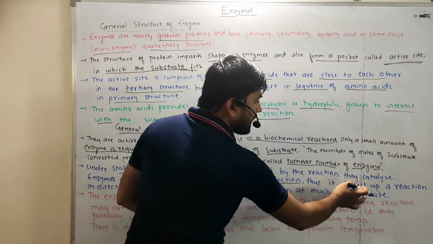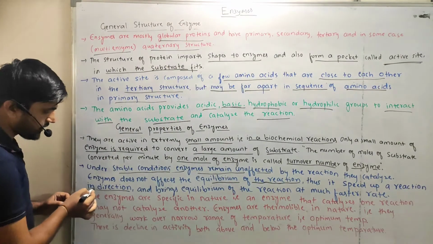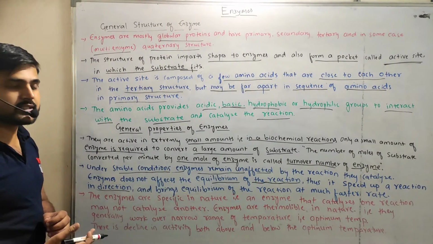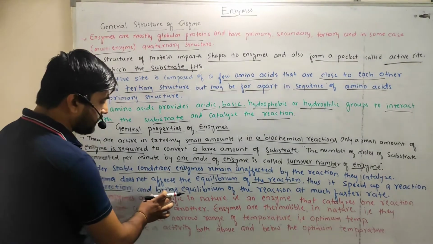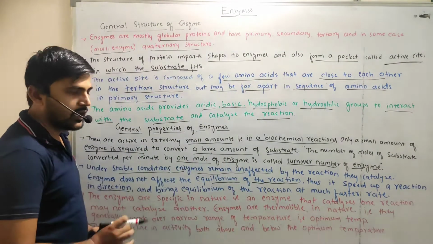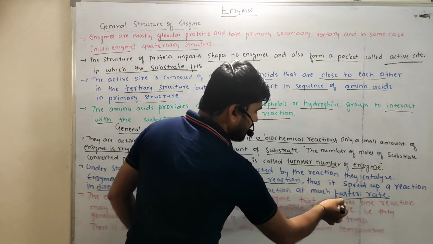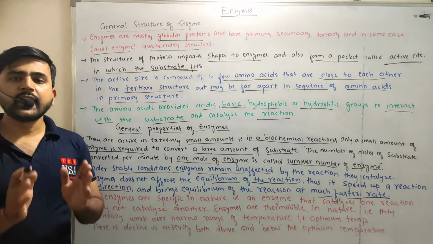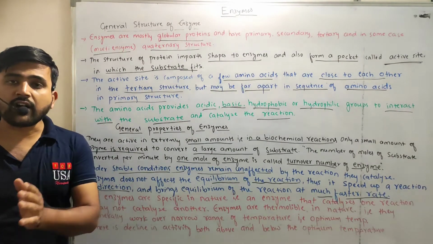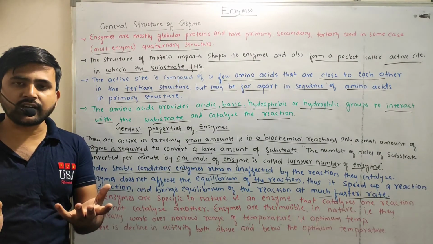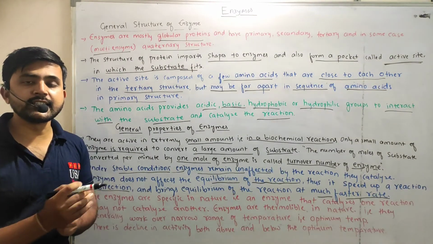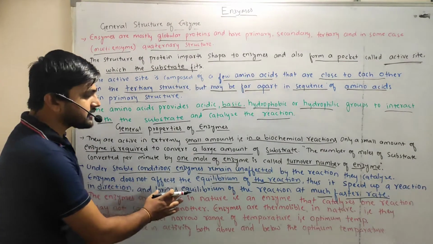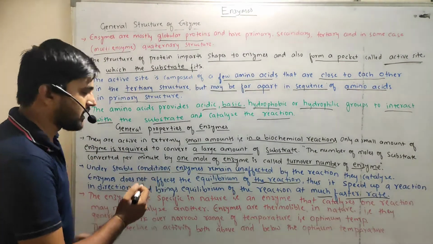Thus, they speed up the reaction in one direction. Instead of altering the equilibrium, they speed up the reaction in a direction and bring the reaction to equilibrium at a much faster rate. So enzymes do not affect the equilibrium of the reaction; instead they speed up the direction of the reaction and bring it to equilibrium at a very fast rate.